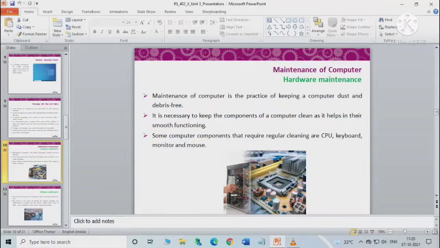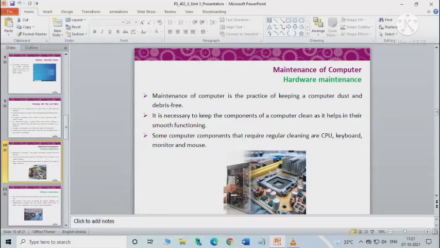Maintenance of a computer is the practice of keeping a computer dust and debris free, and it is also necessary to keep the components of a computer clean as it helps in their smooth functioning. So we need regular cleaning of the CPU, keyboard, monitor, and mouse. Computer maintenance refers to the practice of keeping computers in good condition so that they can work efficiently. We can classify the maintenance of a computer into two categories: hardware and software.